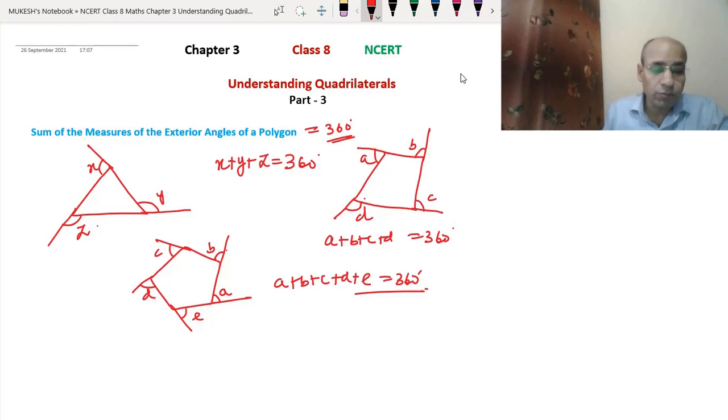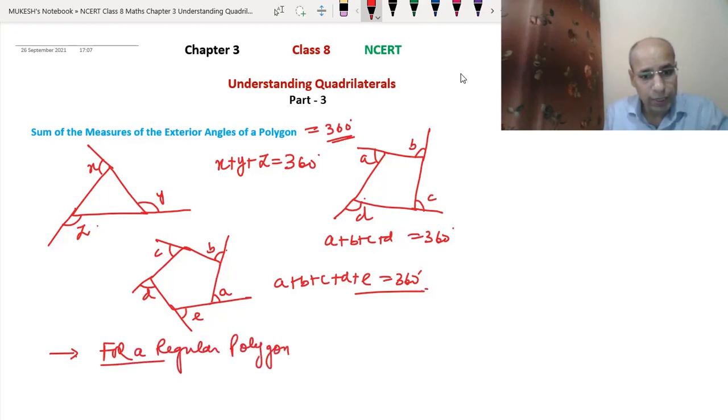So there are some formulas which we can use here and which will be used in the further questions. Suppose these formulas are for a regular polygon. A regular polygon means equal sides and equal angles. These formulas are valid for these only.